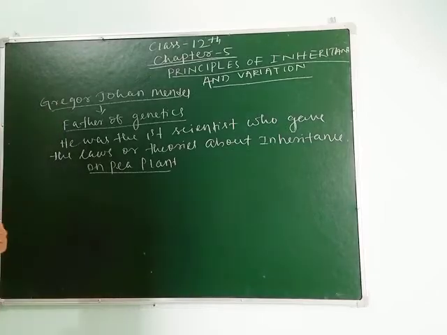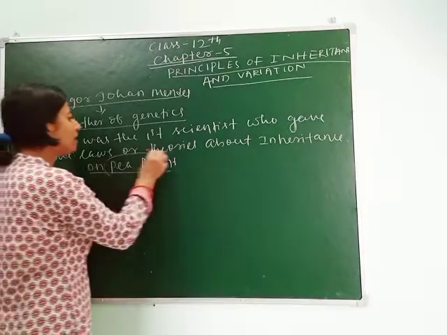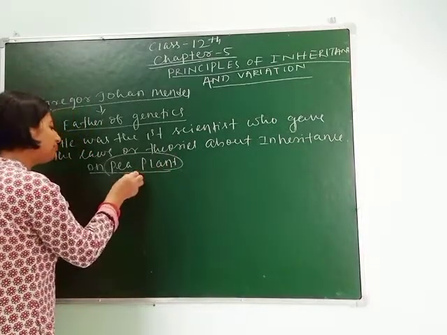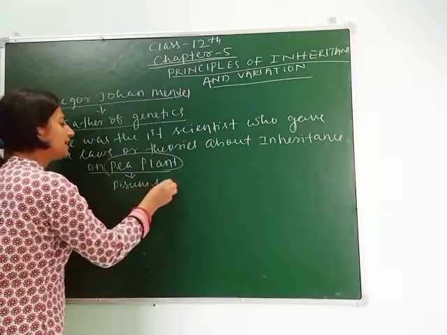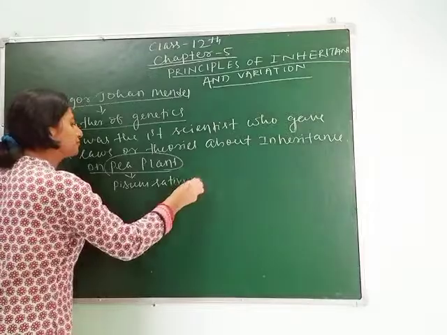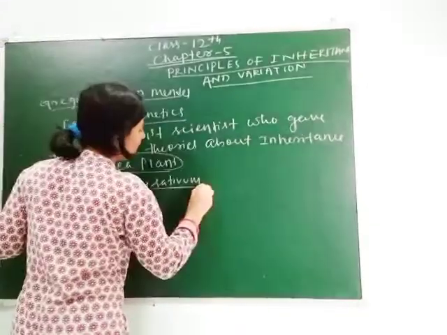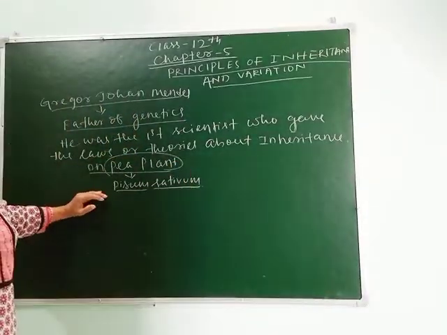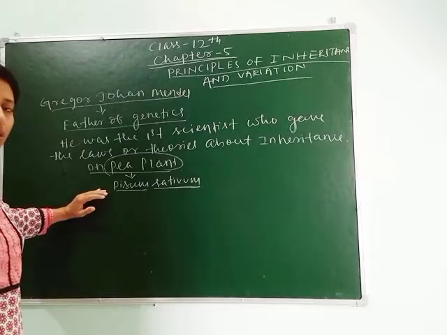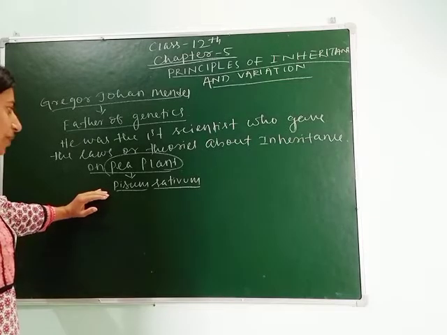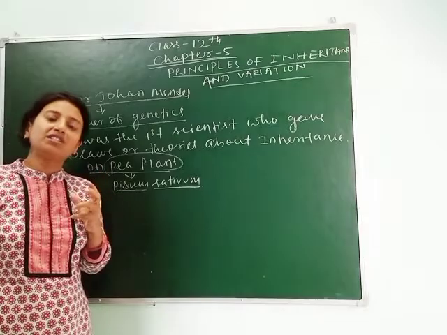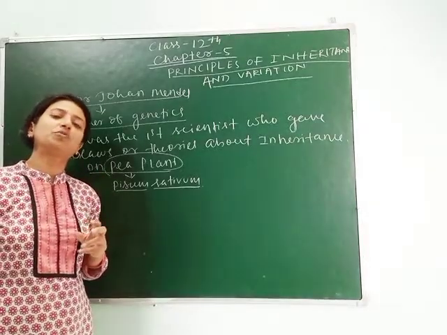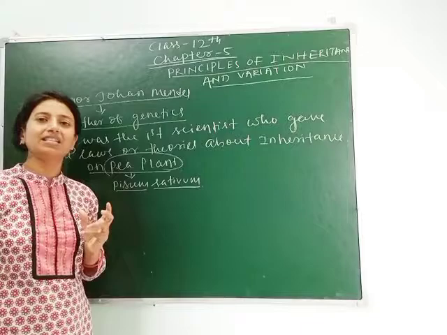Here another question comes: why did Mendel choose pea plant? The biological name of pea is Pisum sativum. As we know, always those organisms are chosen for any experiment which have less lifespan.